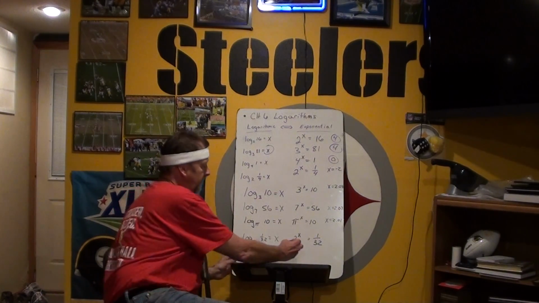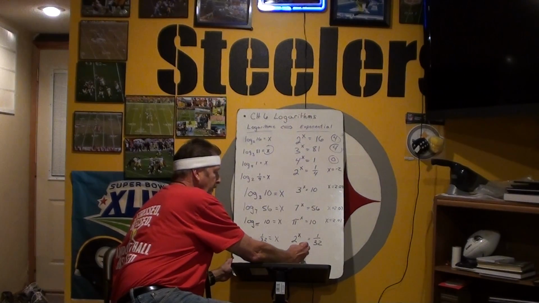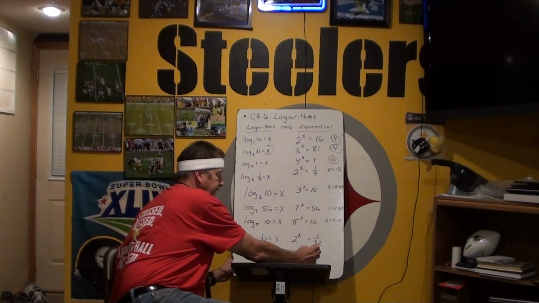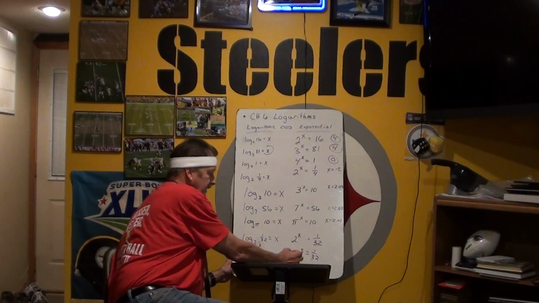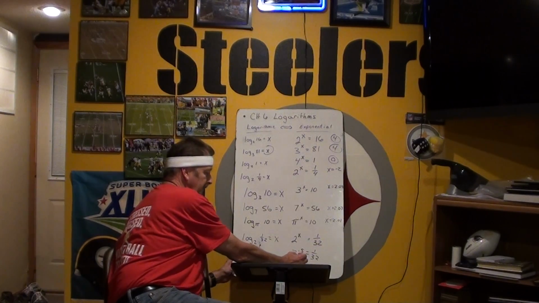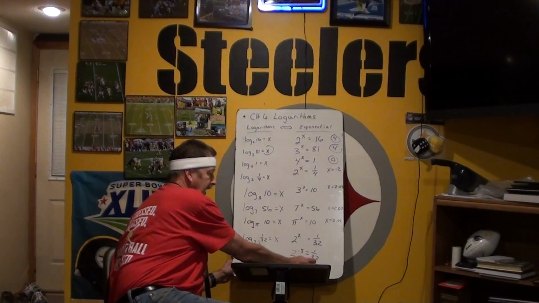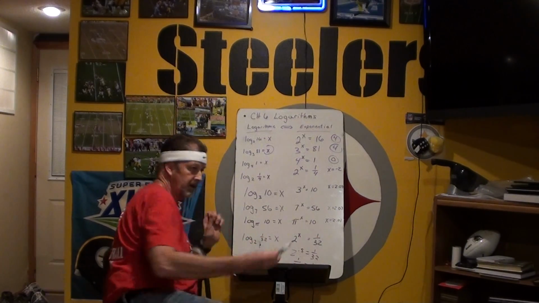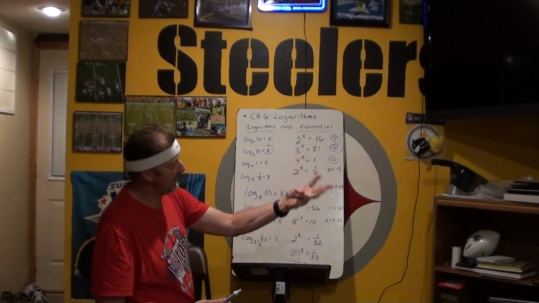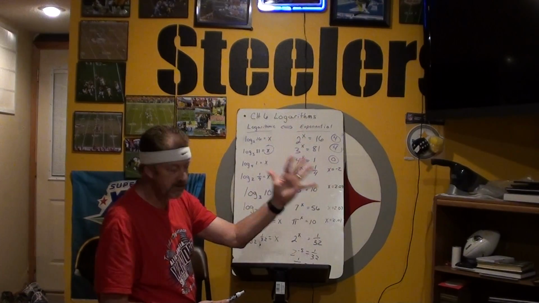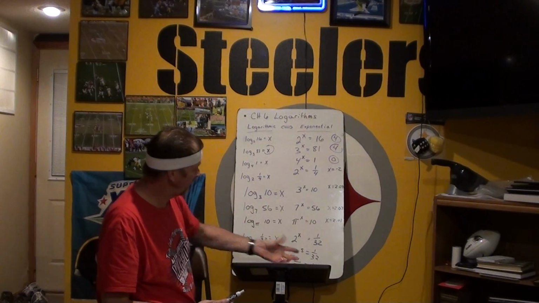Now you maybe didn't know that, but with practice you would get that, because 2 to the negative 5th power is 1 over 2 to the 5th power, and 2 to the 5th power is 2, 4, 8, 16, 32. So we get our answer there.